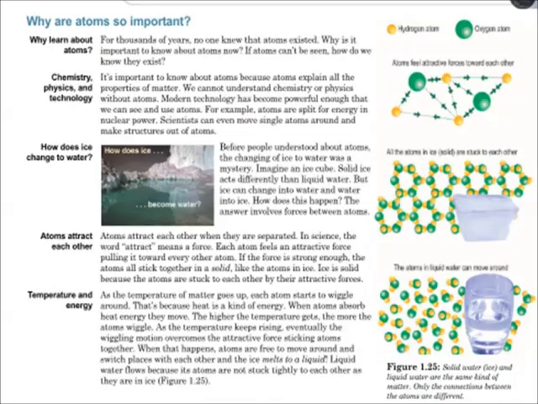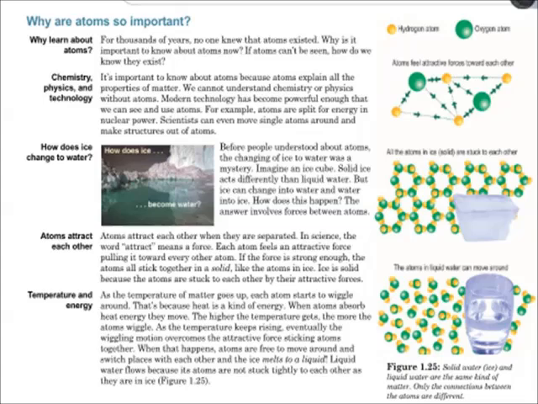Why are atoms so important? For thousands of years, no one knew that atoms existed. Why is it important to know about atoms now? If atoms can't be seen, how do we know they exist? It's important to know about atoms because atoms explain all the properties of matter. We cannot understand chemistry or physics without atoms. Modern technology has become powerful enough that we can see and use atoms. For example, atoms are split for energy in nuclear power. Scientists even move single atoms around and make structures out of atoms.